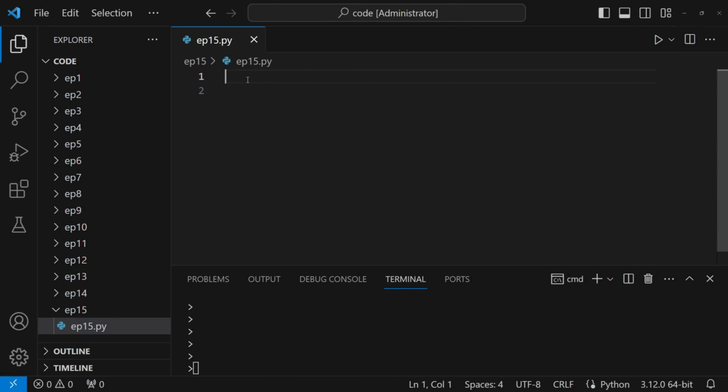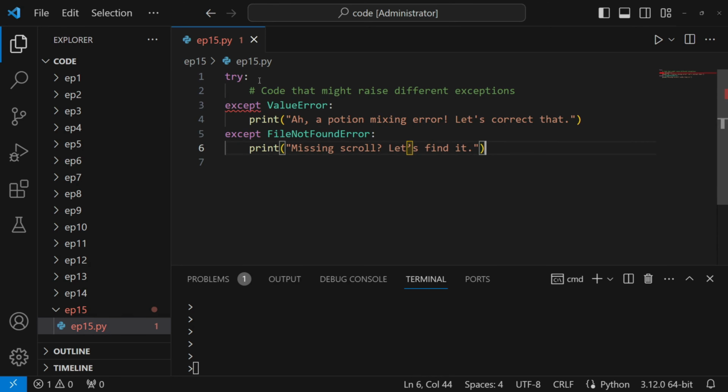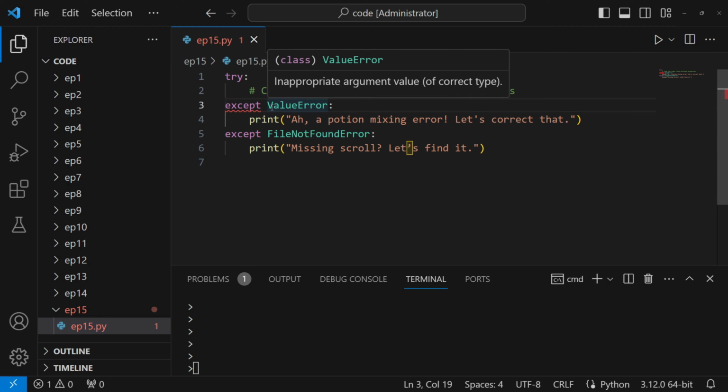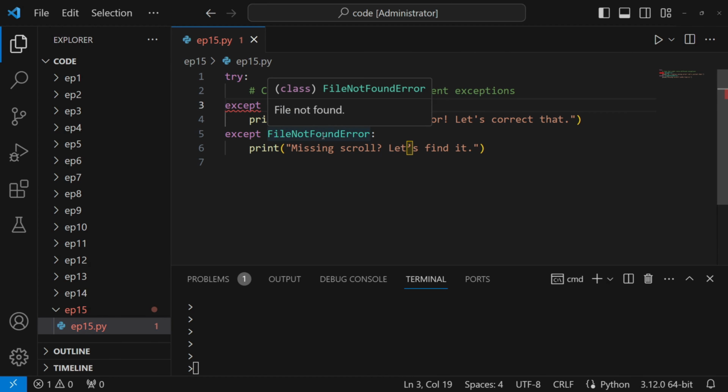Handling specific exceptions in Python is like having a quiver full of different arrows, each designed to hit a particular target. Instead of using a one-size-fits-all approach, we can gracefully handle each error with its own tailored solution. In our example, the alchemist coder is prepared with a specific antidote for a ValueError potion mishap and a map for the lost FileNotFoundError scroll.